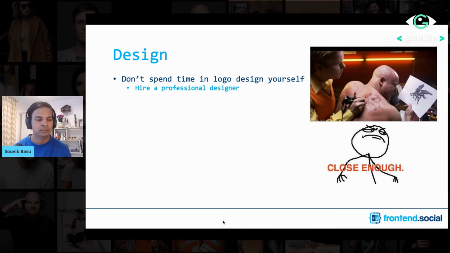This has been one learning for me, where I figured out that it's probably not the right idea to do the design by yourself. Give it to somebody who's actually a professional designer, because they'll probably do the same thing at a much lesser cost and in a much lesser time. Because when you look at the time that you're spending yourself, they can actually do it in much lesser time, and it will definitely have a professional look. So this is just a design tip: always go for a professional designer.